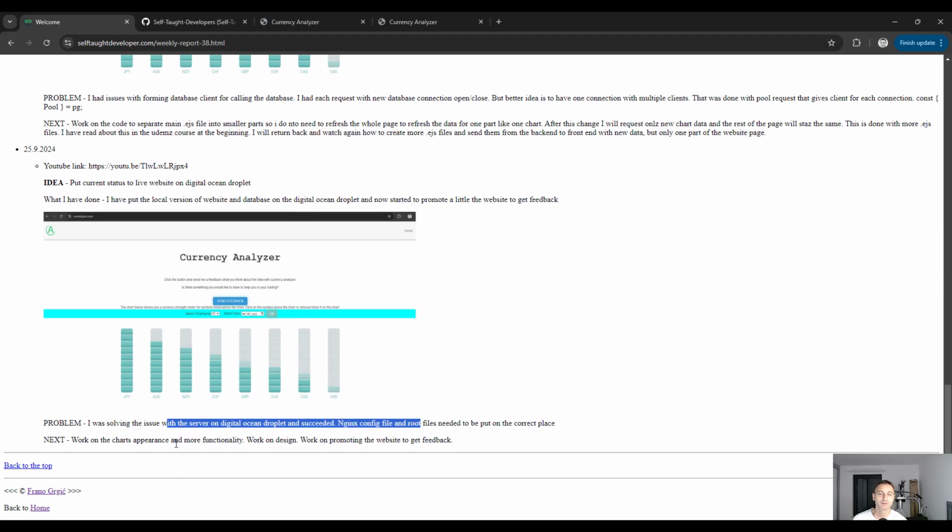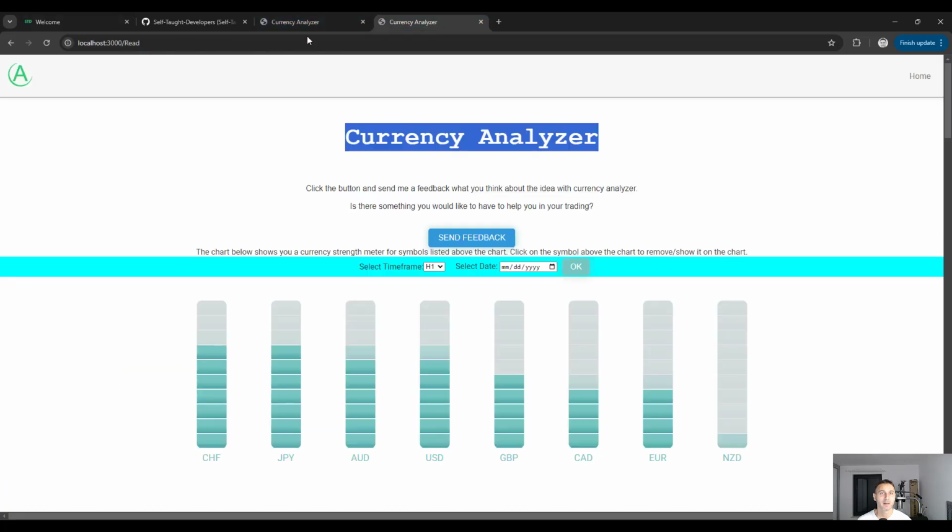Okay, the problem was that when I uploaded the current status of the code, the CSS files were not loading. Index.js was loading, but the CSS was not, so everything was not working correctly. Before, I think it was in April, 6 months ago, I had a similar issue when I was putting the website alive on DigitalOcean Droplet, and I had problems because if you go here to my local version, you can